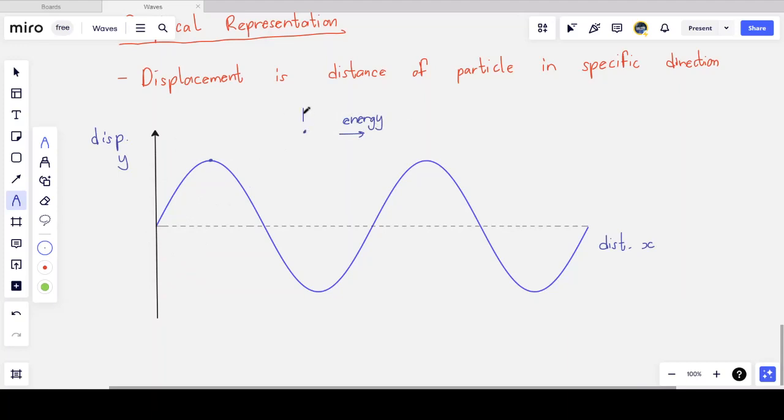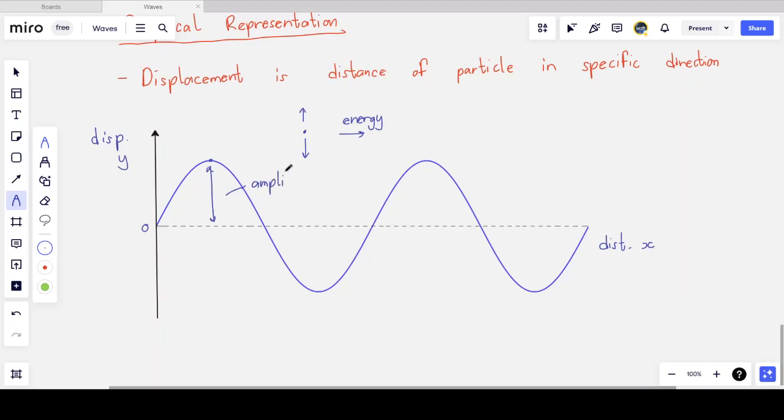And I'll just draw this again so that you can see. So vibrating up and down, energy moves left to right. We can use the example of the water wave, but this also applies to longitudinal waves. So what this means is the distance, well, if I'm looking from left to right, the distance is the distance from the start of the wave as I see it to the shore, from the furthest point of the ocean on the left to the shore on the right. And that's how much of space the wave is occupying, whereas the displacement only refers to the particle's motion. The maximum displacement that the particle can have is called the amplitude.